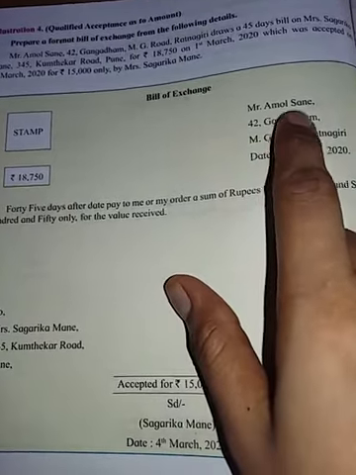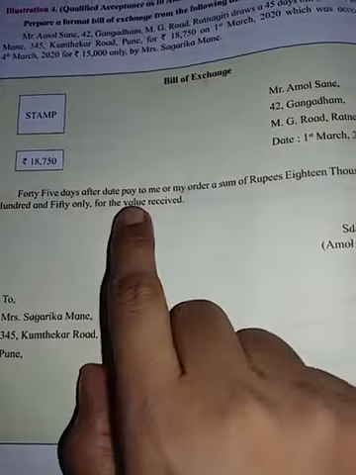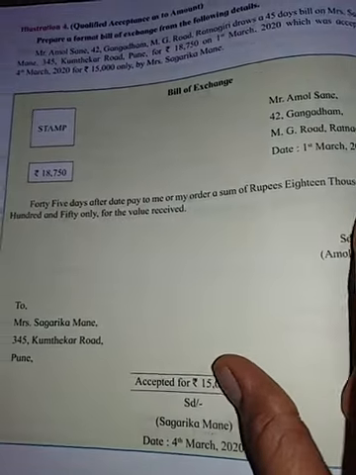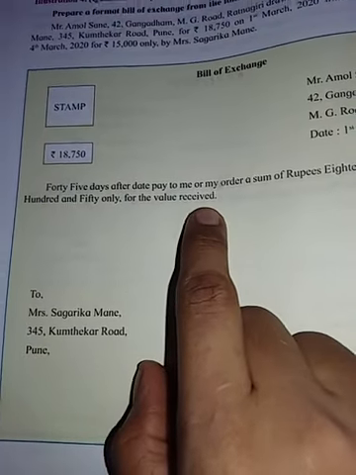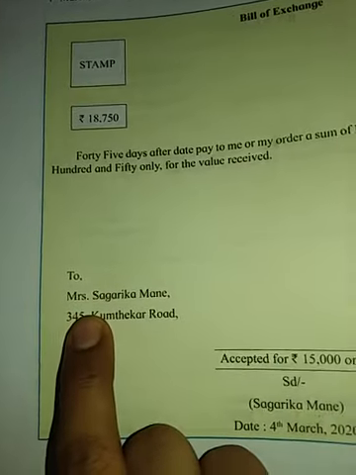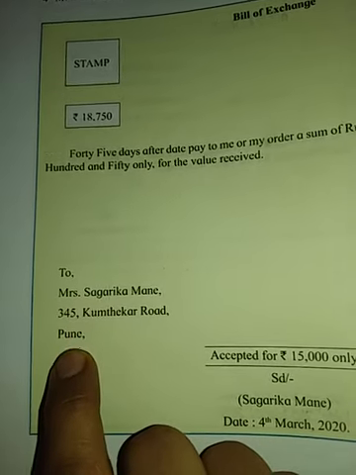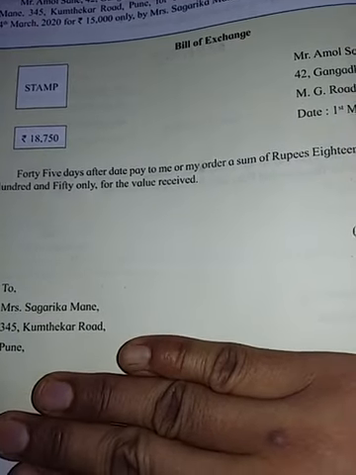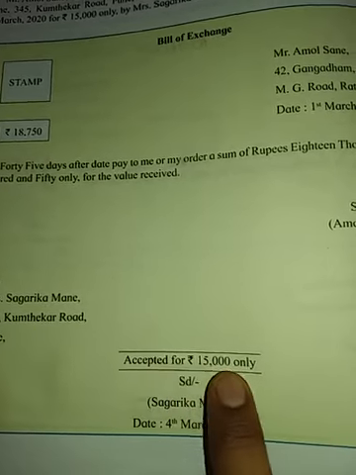So the money will be received by the drawer itself, and the drawer is drawing the bill, so it is written pay to me or my order a sum of rupees 18,750 only for the value received, right? Then the sign of the drawer, and on the left hand side bottom it is written the drawee's name and address. Now the main part before the word acceptance is known as what? Draft. And after writing the accepted word, it is known as what? Bill of exchange. Accepted for 15,000.